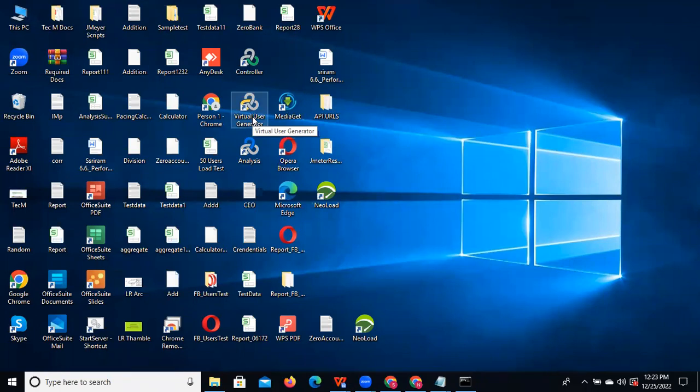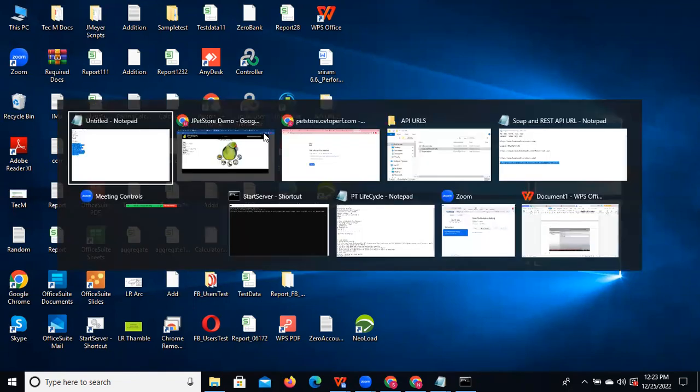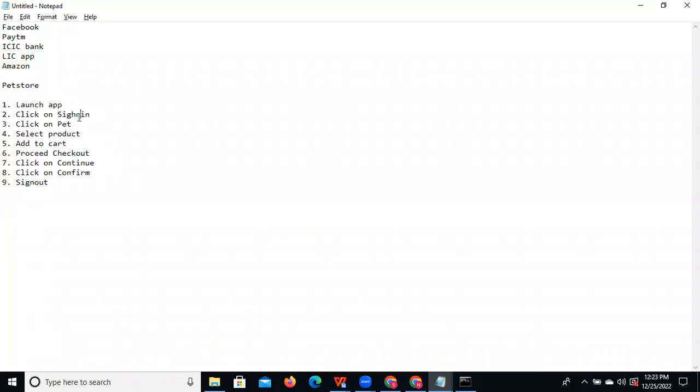Actually, in performance testing we want to execute from the point of view of multiple users. Multiple user execution you can run in the Controller. Once the Controller execution is completed, you need to analyze the results for each and every transaction. We can call these steps transactions. Each and every point, launch, login, these things will be there, right?